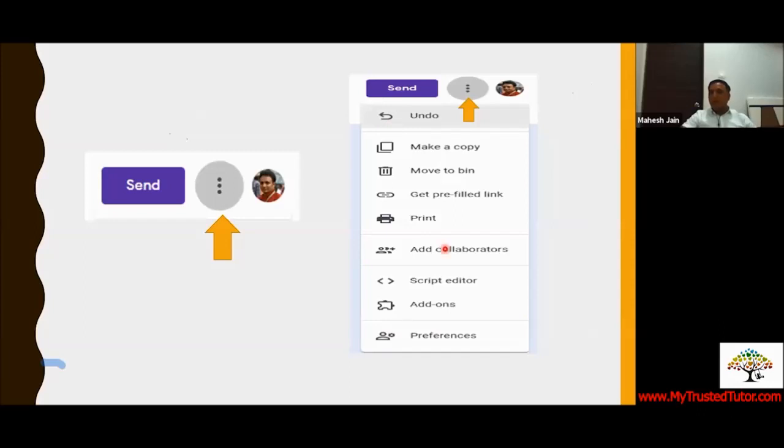You can also add collaborator. So let's say if you want someone else also to work with you, if 10 people are creating a quiz, or you want to give it to students to create a quiz, and if they want to discuss and create it, you can just add collaborator. In that case, you guys will be sharing the Google form. So when you click on this, these are all the options available. So now let's go to the Google form.